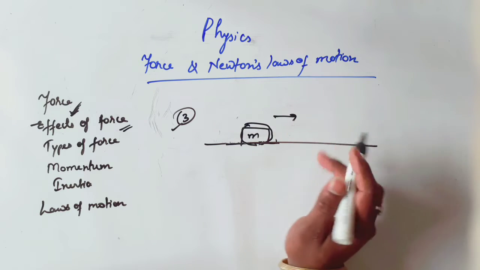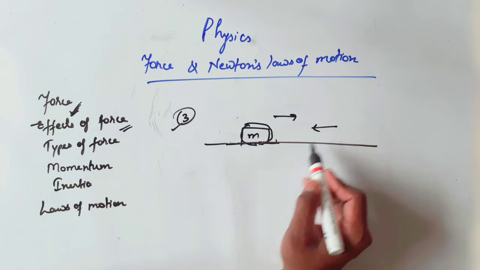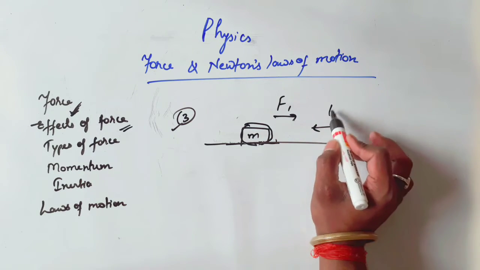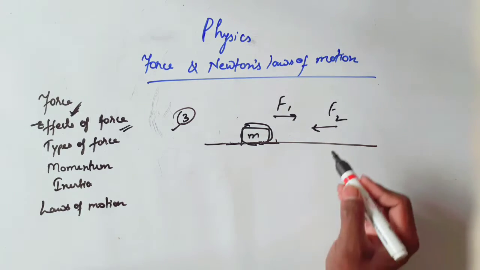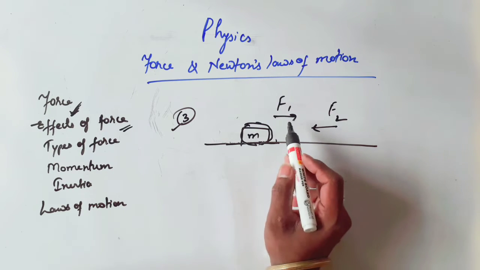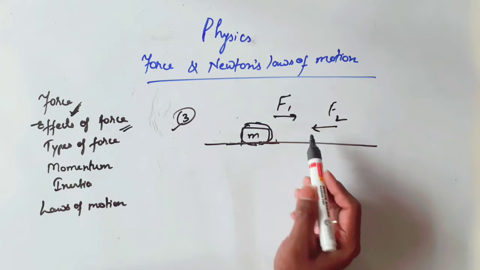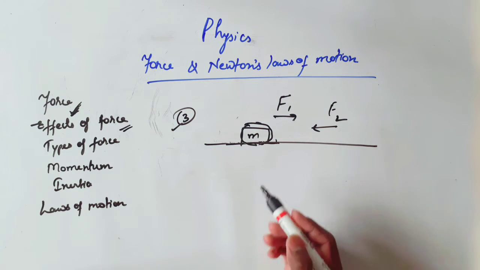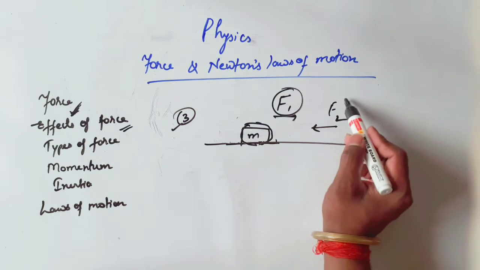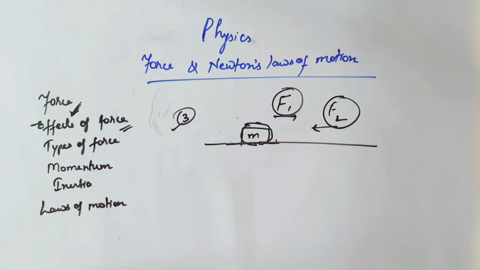If a man applies some force in the opposite direction, this force is F1, this is another force F2. So the speed of this body becomes slower because both forces are acting in opposite directions. This F1 force is acting in the forward direction and this F2 force is acting in the backward direction.